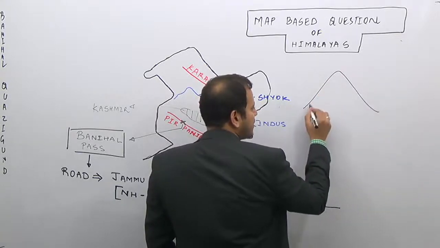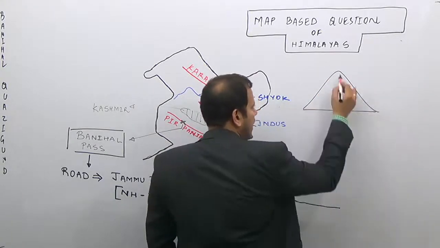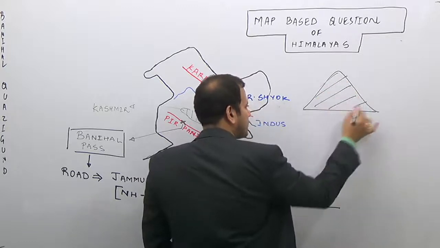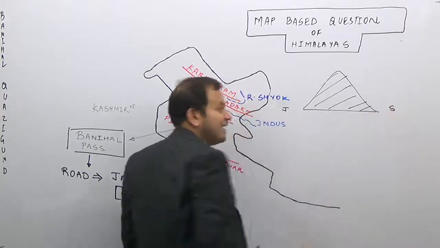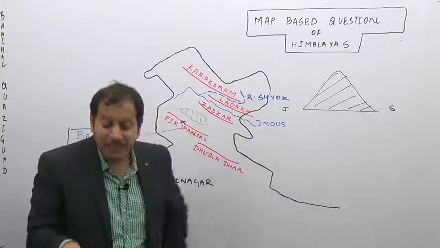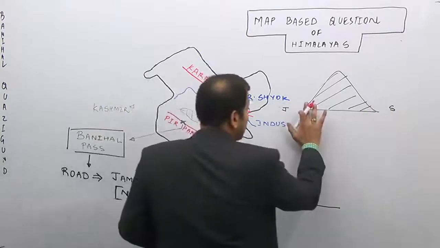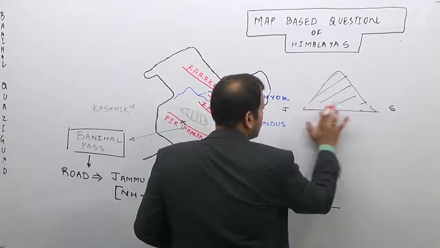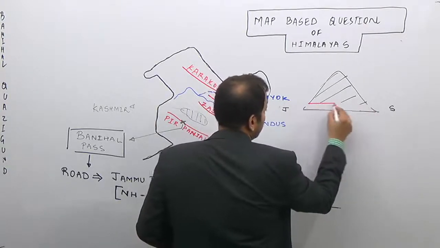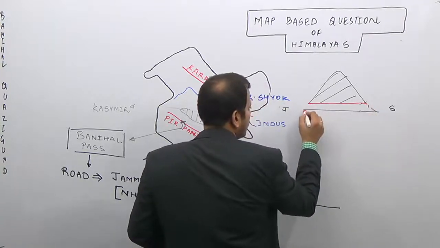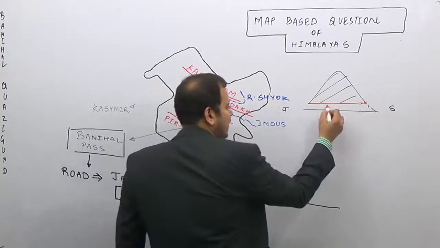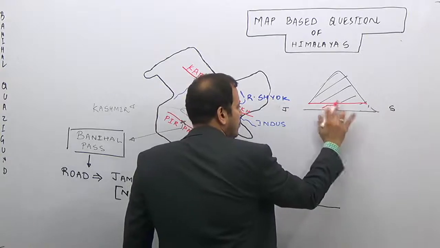In fact, in the Banihal Pass, a deep tunnel, 2.5 kilometers long, has been constructed, through which the NH1A passes, carrying all the motor vehicles.